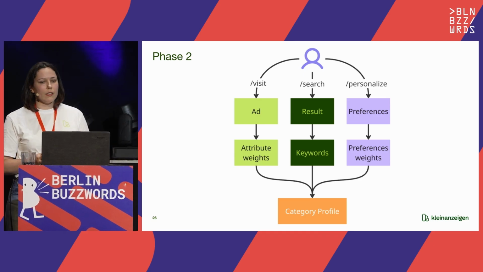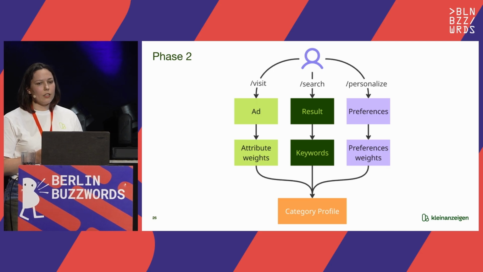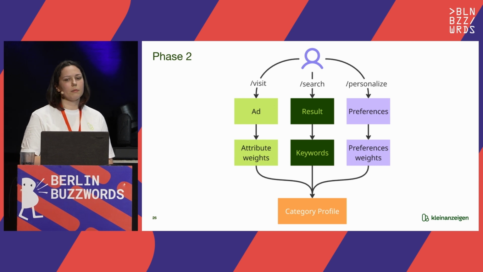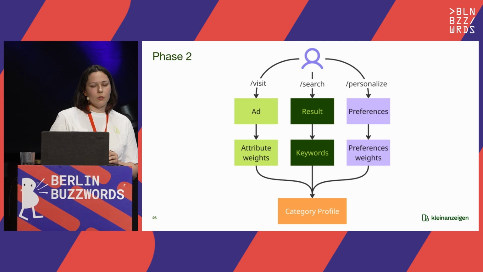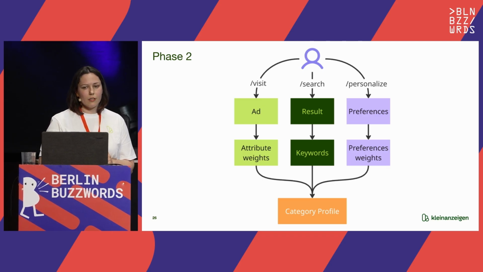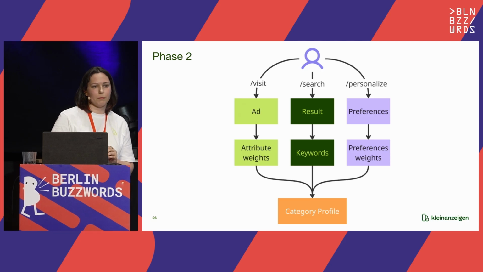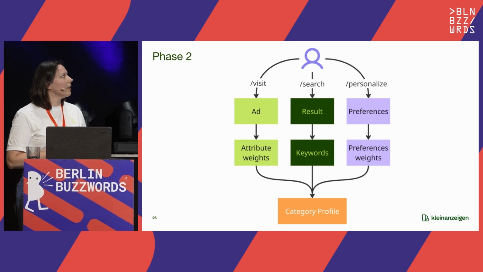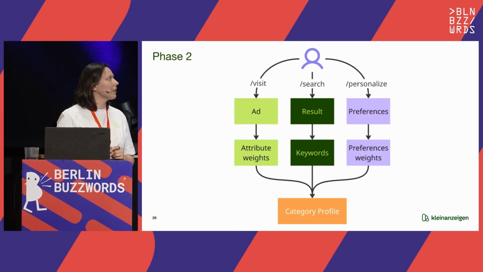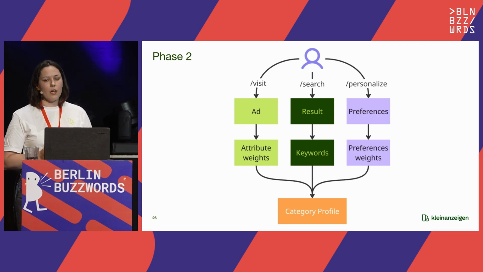First is the clicks we already have, and the attribute weighted set. The next one is that we collected recent user searches and keywords from them, for example, this sneakers model. And the third one is user preferences. They explicitly selected these, and we built a weighted set based on preferences.